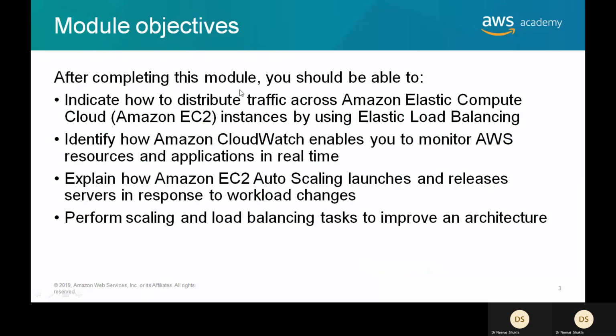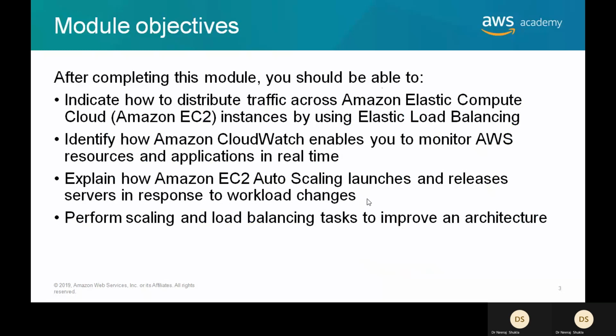After completing this module, we should be able to know how the EC2 instance can take distributed traffic. We have to identify how CloudWatch enables you to monitor AWS resources, and how EC2 auto scaling launches and releases servers in response to workload changes.